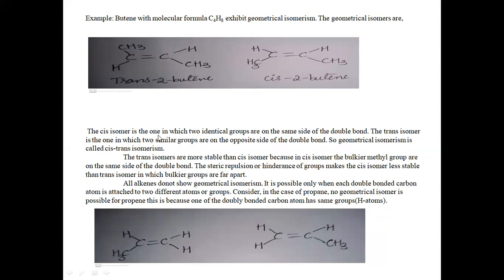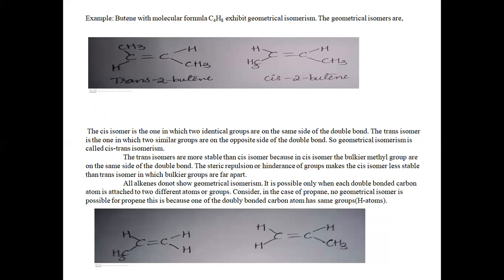The cis isomer is the one in which two identical groups are on the same side of the double bond, and the trans isomer is the one in which two similar groups are on the opposite side of the double bond. So geometrical isomerism is also called cis-trans isomerism.